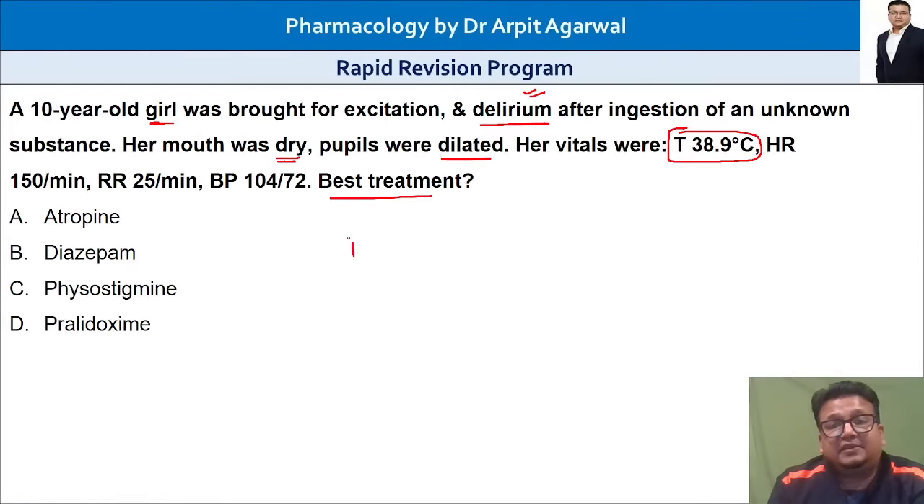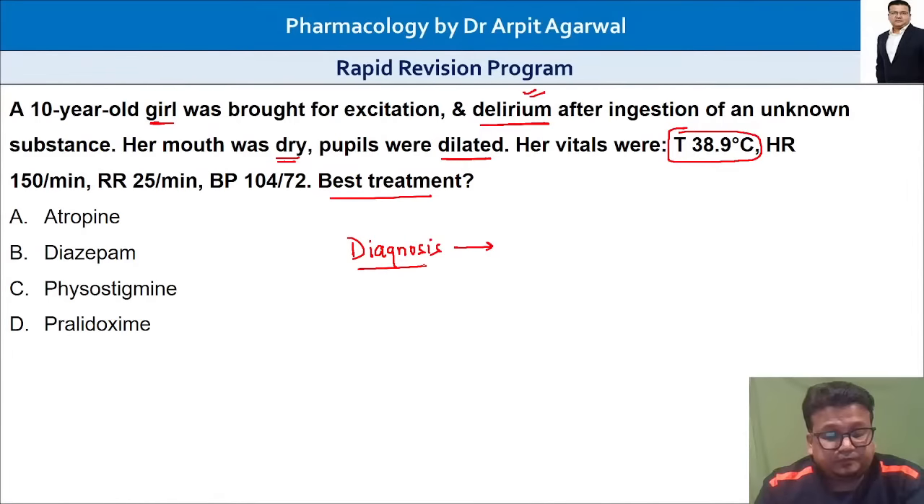I hope you can make the diagnosis now. I have already told you. What is this? Yes, this could be a case of atropine or datura poisoning.